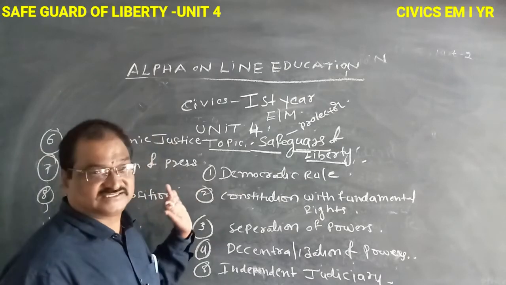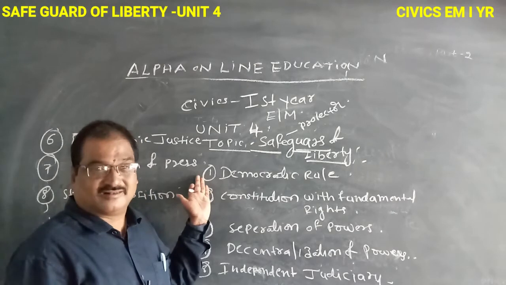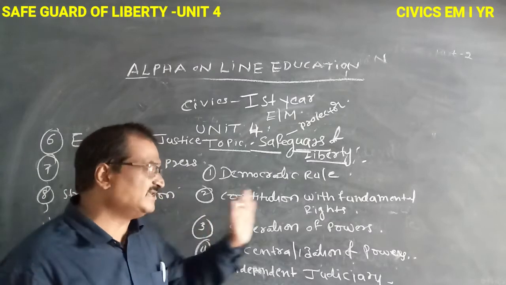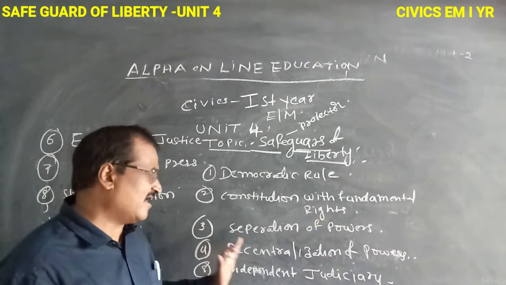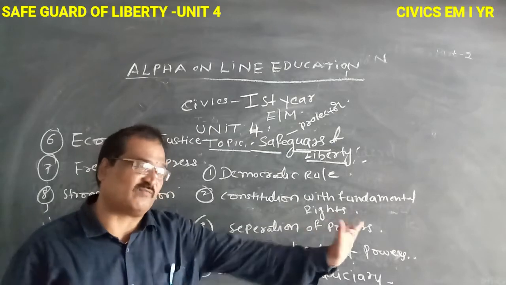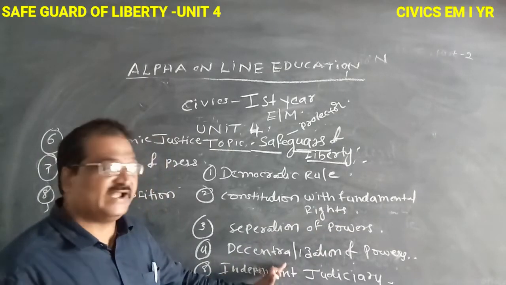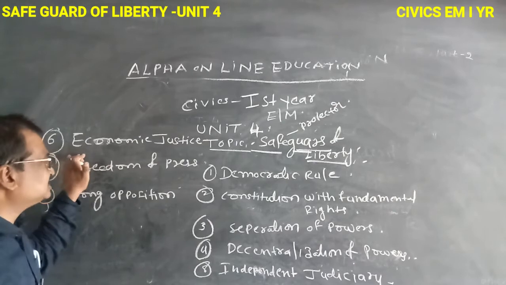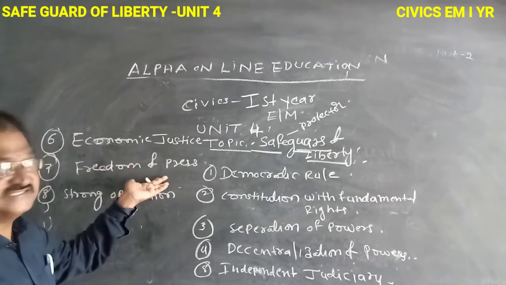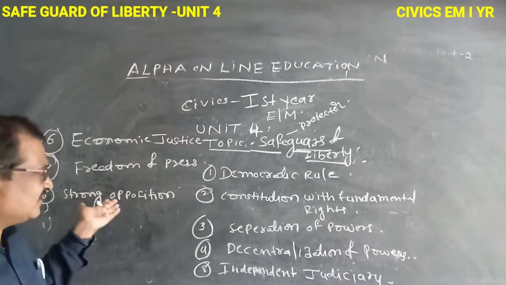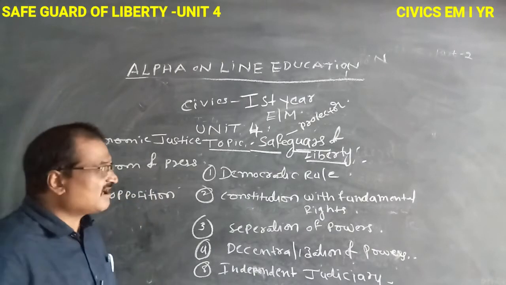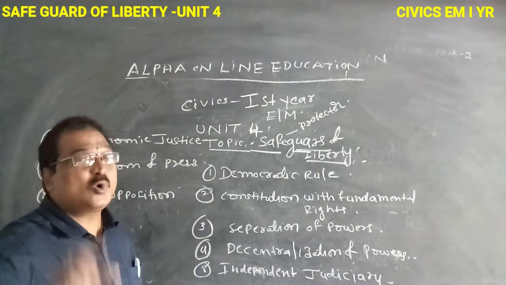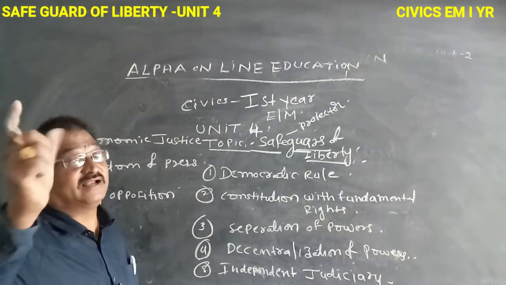These are the safeguards. The first is democratic rule, the second is constitution with fundamental rights, the third is separation of power, the fourth is decentralization of power, the fifth is independent judiciary, the sixth is economic justice, the seventh is freedom of press, and the eighth is strong opposition. Liberty is protected by these 8 safeguards.